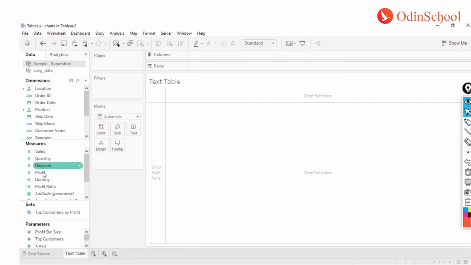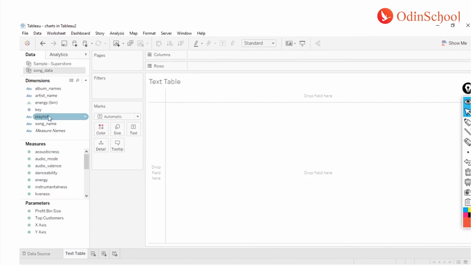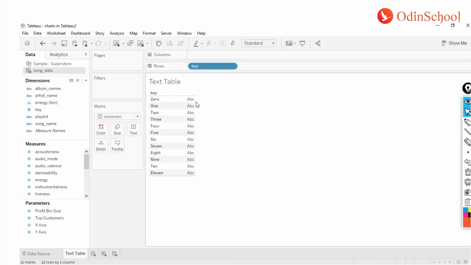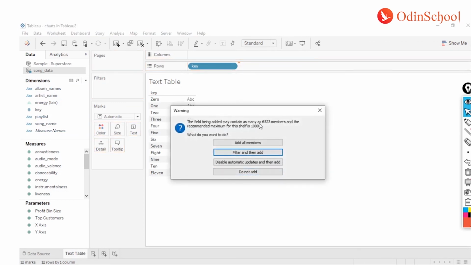But there's a small difference when you are actually dragging the measures. Now, whenever I'm trying to drag any of my charts, let me use this song data. So if I'm trying to add a column like this, which has a limited set of values, you see I had only 0 through 11, so it was pretty simple.